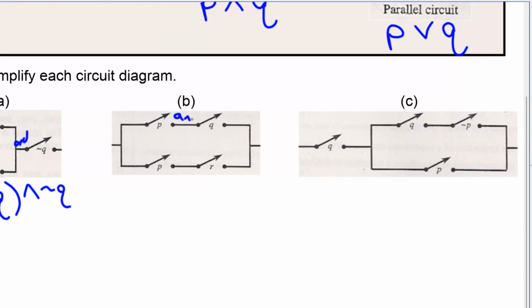I see an and right here, and an and right here, but I also see an or. This problem to me looks like P and Q or P and R.